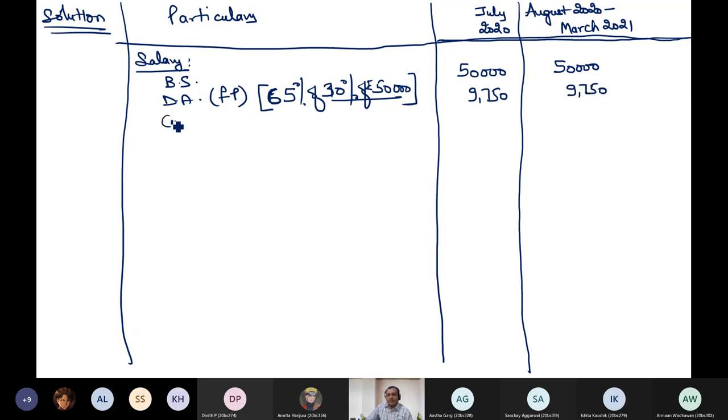How much is commission? What is the amount of commission? Nil, because that is fixed commission. I need percentage basis. Now this is salary for HRA exemption.